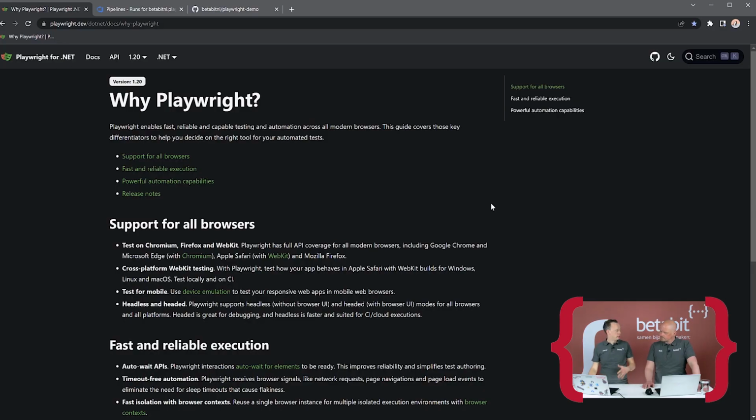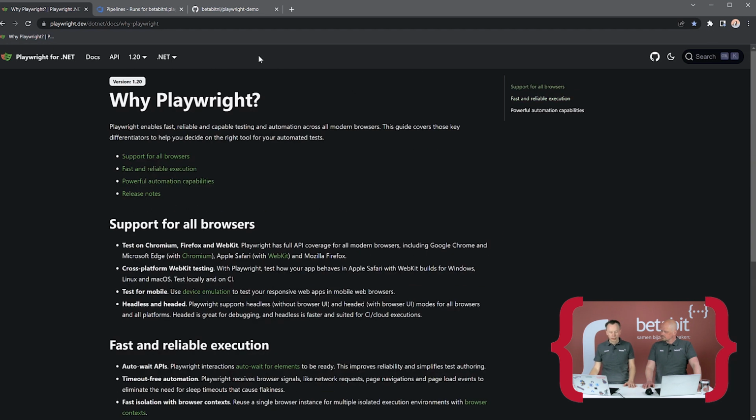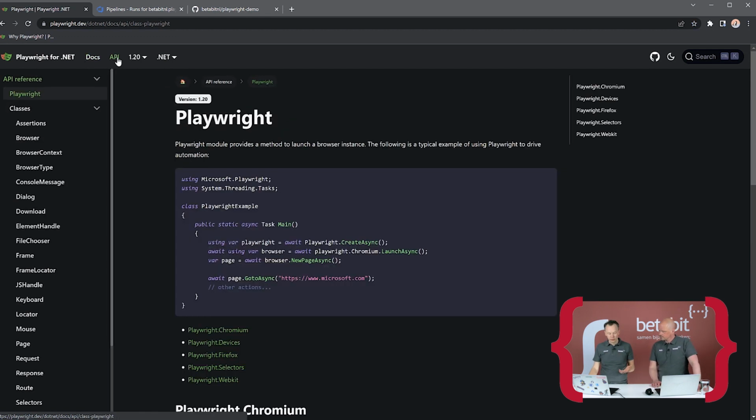Cool. First up, website, why Playwright? So you already asked why Playwright. You go to playwright.dev, you can read all about it, and also what the most powerful things in there are. The documentation is here. It has all kinds of getting started. API definitions are here. You have a nice selector, like if you want to do it in Python, Java, Node.js, or .NET, and all your examples will flip. It's really nice modern documentation, all here.